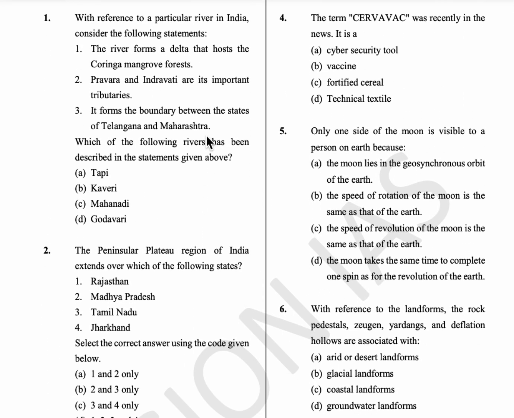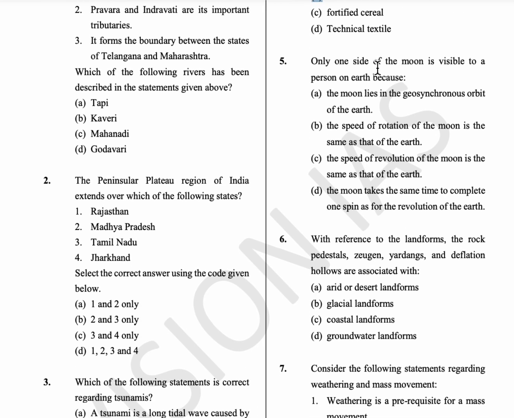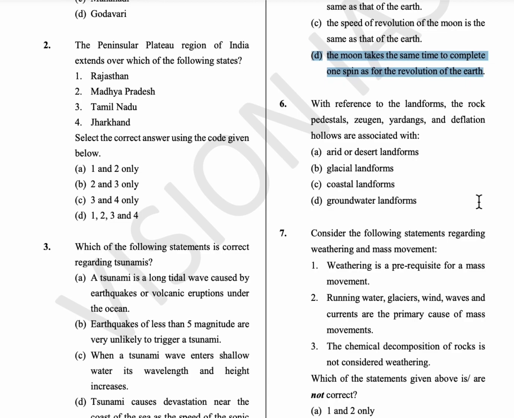The fourth question is, the term Sarvavac was recently in news. Sarvavac is a vaccine. Option B is the answer. Fifth question, only one side of the moon is visible to a person on earth because the moon takes the same time to complete one spin as for its revolution around the earth. Sixth question, with reference to landforms, rock pedestals, Zeugen, Yardangs and deflation halos are associated with, they are all associated with arid and desert landforms.